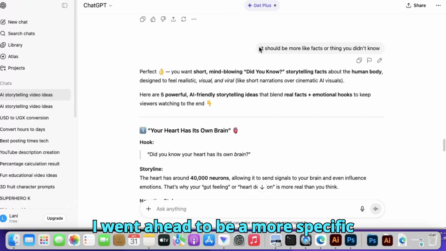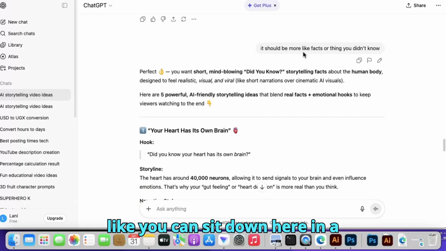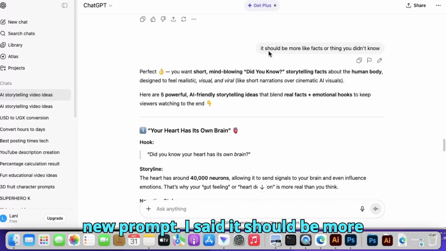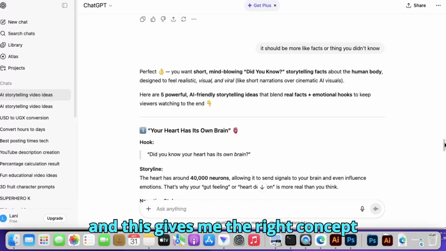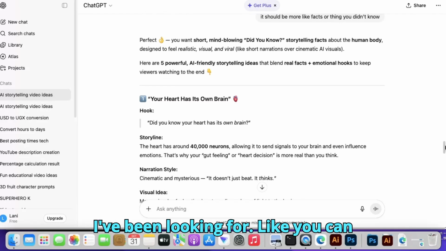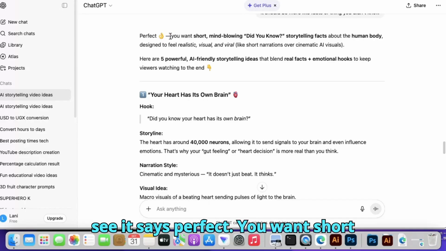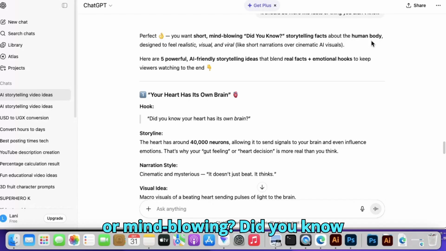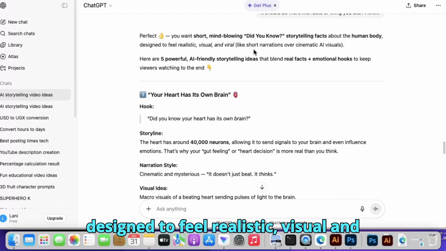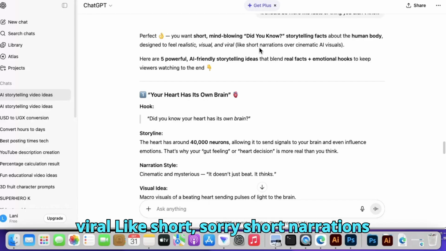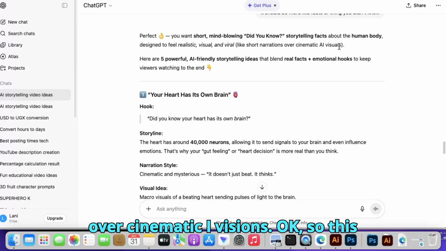So I went ahead to be more specific. Like you can see down here in a new prompt, I said it should be more like facts or things you didn't know. Okay. And this gave me the right concept I've been looking for. Like you can see, it says perfect. You want short, mind blowing, did you know storytelling facts about the human body designed to feel realistic, visual, and viral like short narrations of cinematic AI visuals.